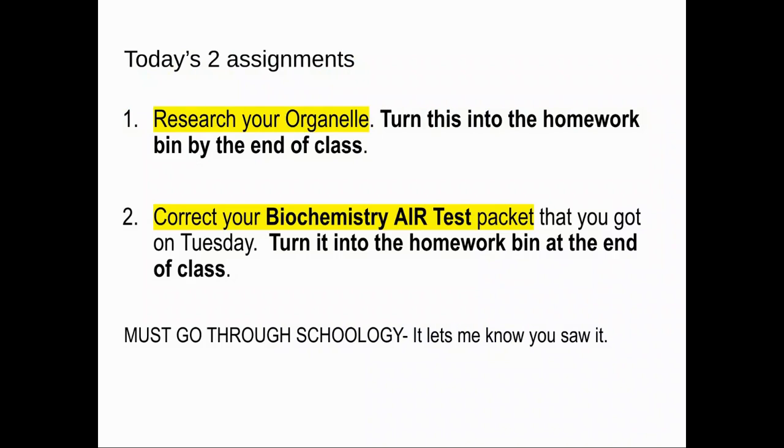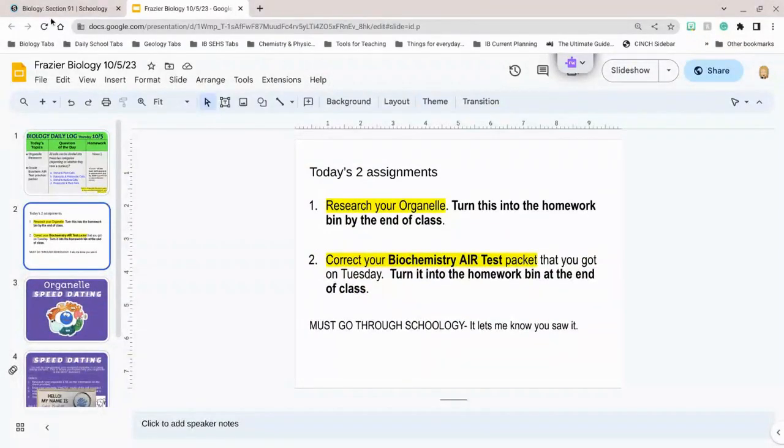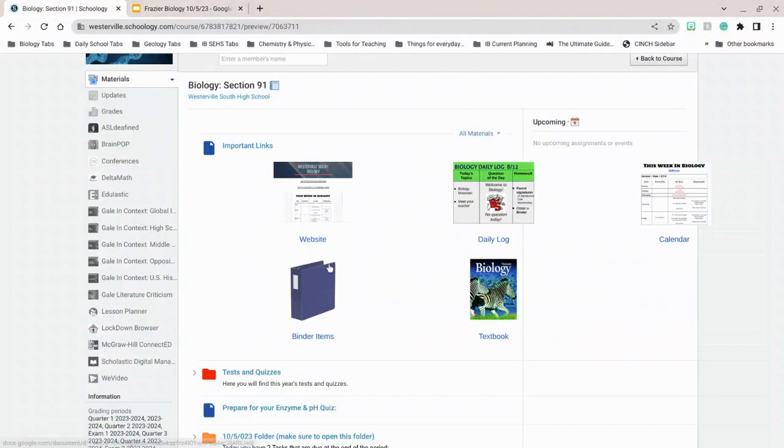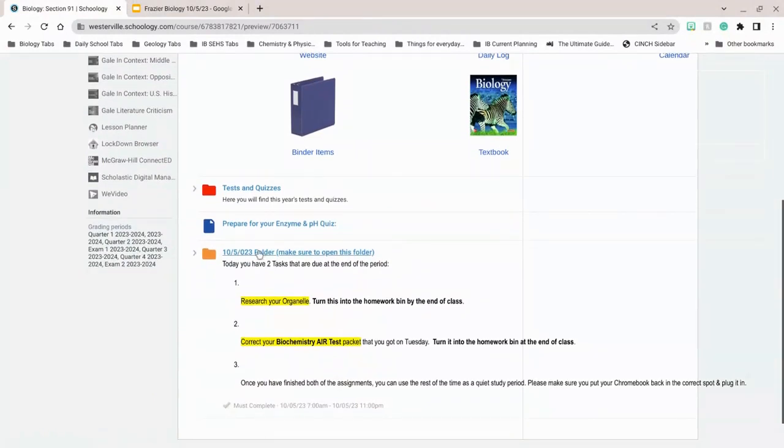First period, Ms. White's going to pass you out your research on your organelle that you wrote your name on yesterday. Both of these things need to go through Schoology. So let me come up to that first of all. When you get into Schoology, you're going to scroll down and you will see this folder. It gives you the 3 things. You got to open this folder up.